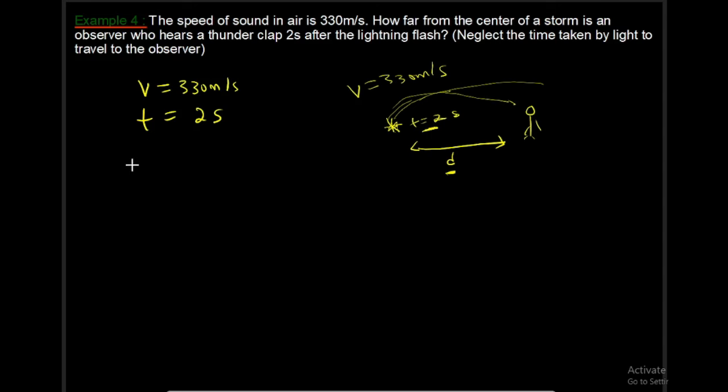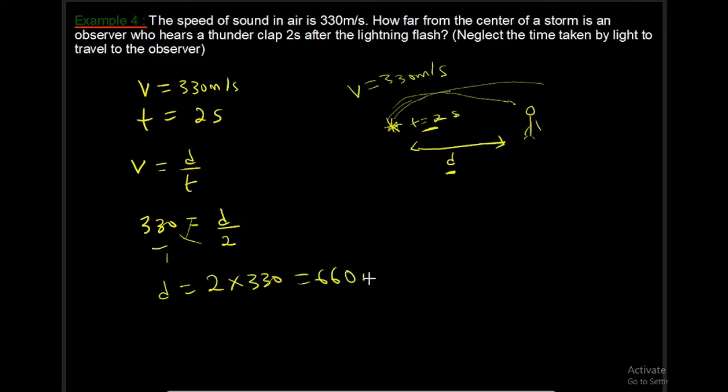So we just go with our normal equation for velocity, which is velocity equals distance over time. This is not a case of echo, so we cannot use T equals 2D over V. We don't have the sound reflecting back. So we have 330 equals D over 2. We cross multiply, and that will give us D equal to 2 times 330, which is 660 meters.